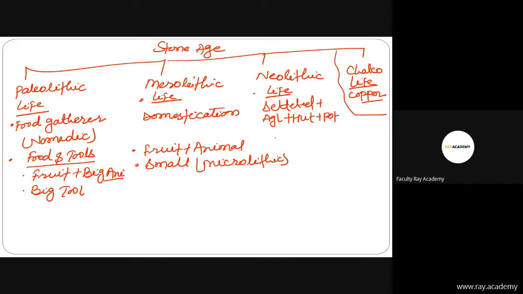Then friends, in the Neolithic, food and tools: fruit plus animal. Then there is also evidence of grains, anaj. Do you know barley was the first grain used by human beings? And in tools, there were polished micro tools. Please keep in mind, this is very, very important. So please give me 5 minutes, and within 5 minutes I will join, please wait.